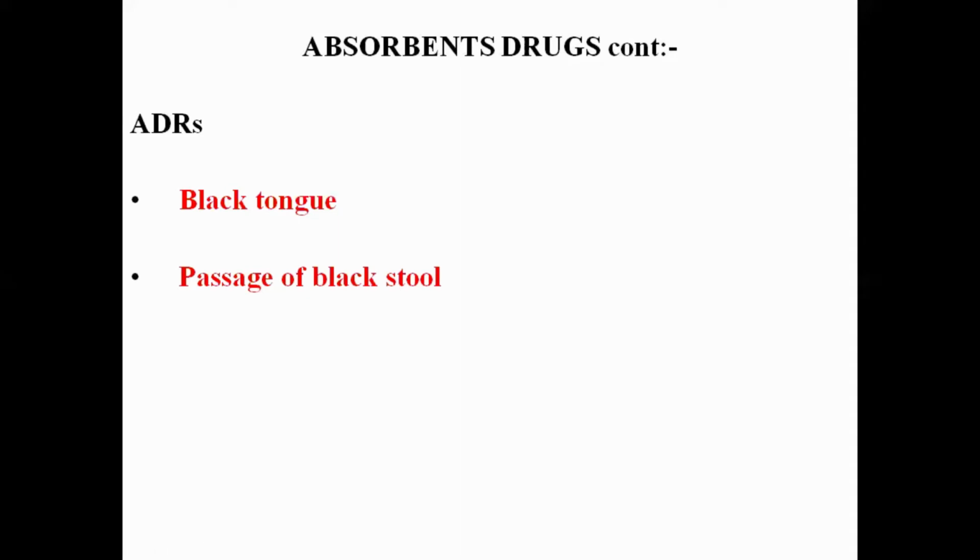Because of the chemical compound of bismuth subsalicylate, they produce black tongue and the passage of black stool. But these are not troublesome adverse effects. They will subside as soon as the drug is stopped. Black tongue and black stool are because of the chemical compound of bismuth subsalicylate.